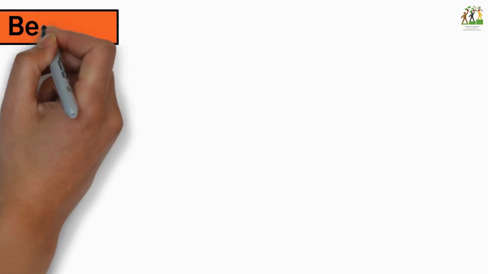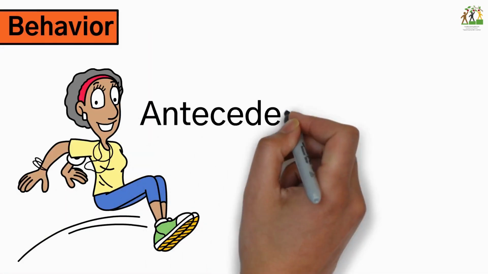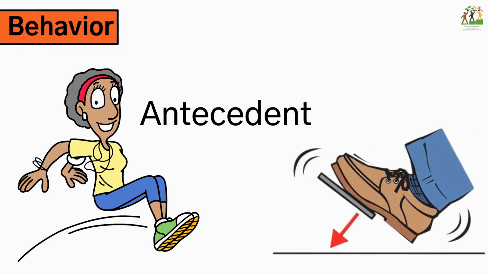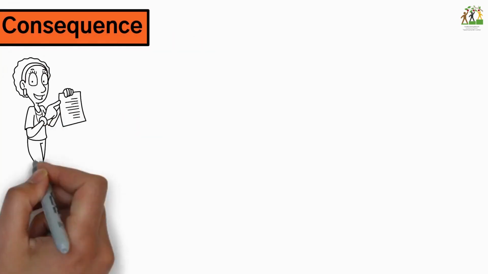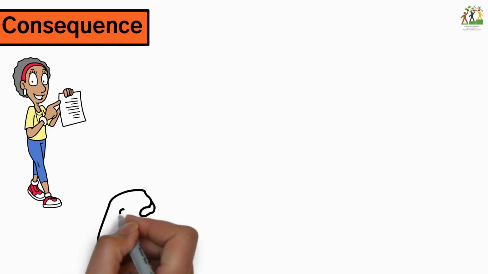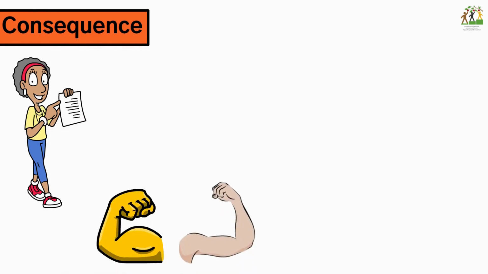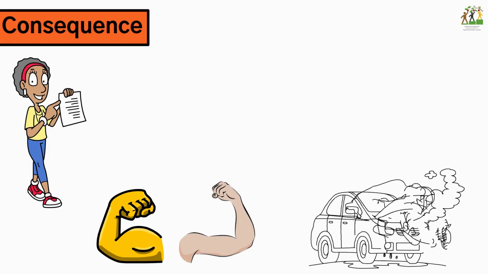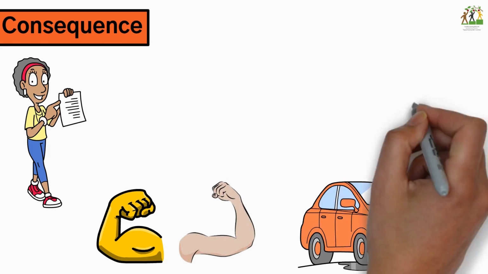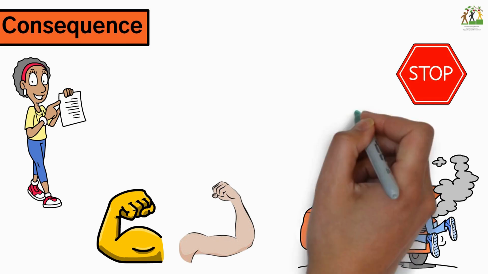Behavior, an action triggered by the antecedent. Example, to move your foot from the gas to the brake. Consequence, the payoff or result of the behavior. Consequences strengthen or weaken the behavior. Example, running past the stop sign without stopping could cause an accident or citation. Stopping for a stop sign keeps everyone safe.